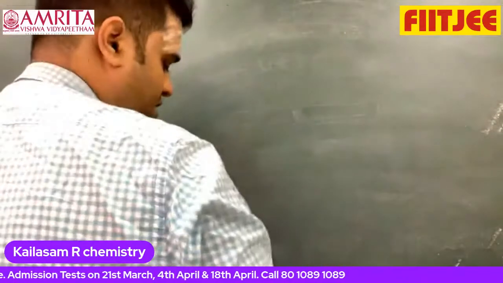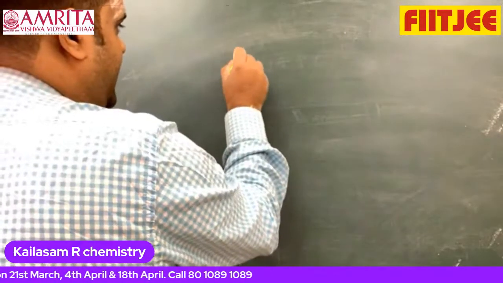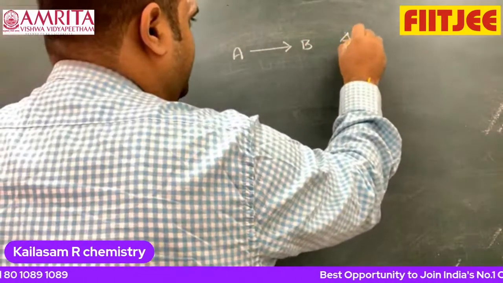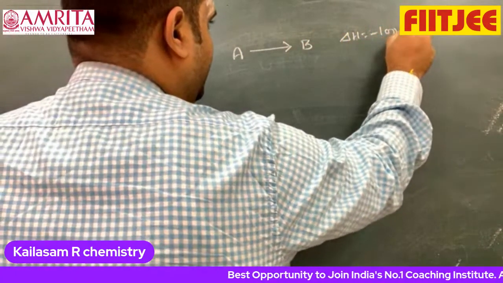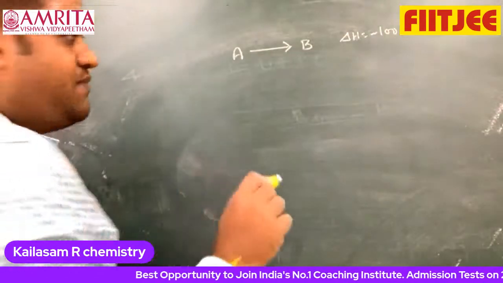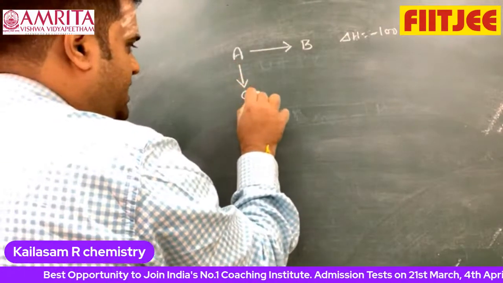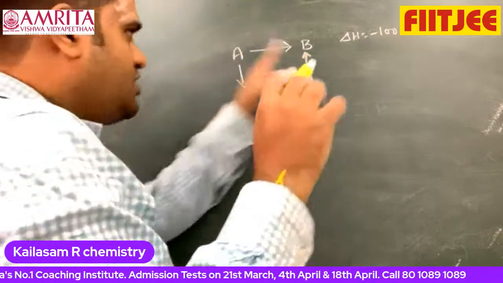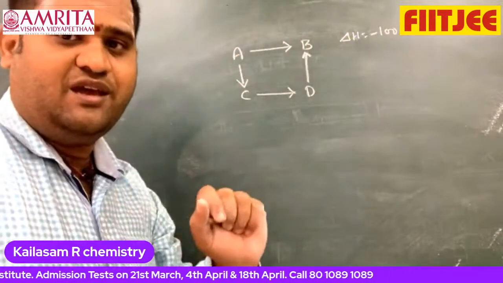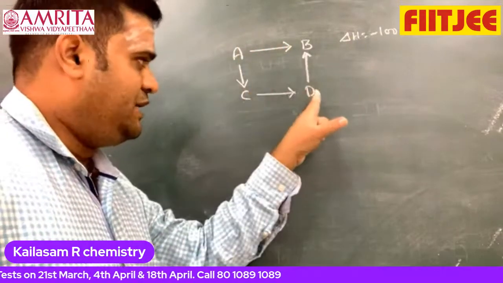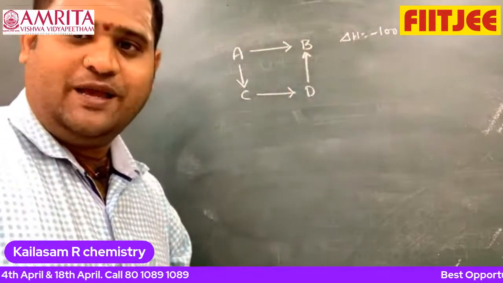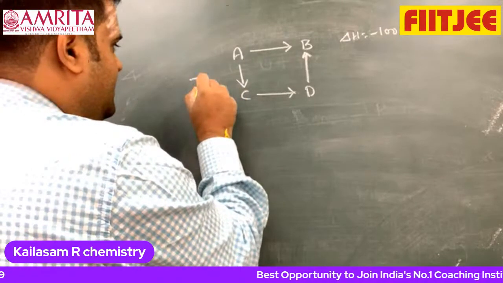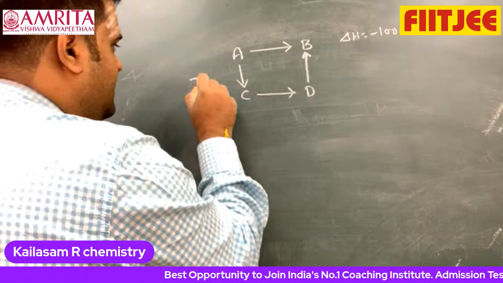Look at this. The example is: A gives B, with delta H equal to minus 100 kilojoule. Take the same example: A gives C, C gives D, and D gives B. So there also I am going to get the formation of B from A, through A to C, C to D, D to B, also minus 100 only. How, sir? Look at this. I am taking minus 100 plus 100 minus 100.